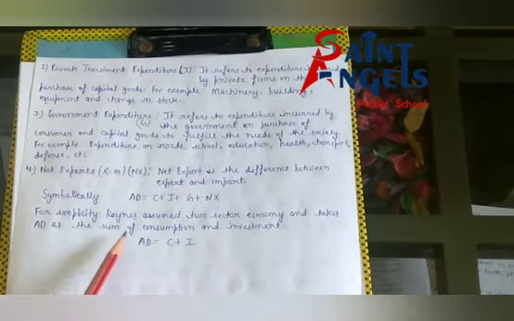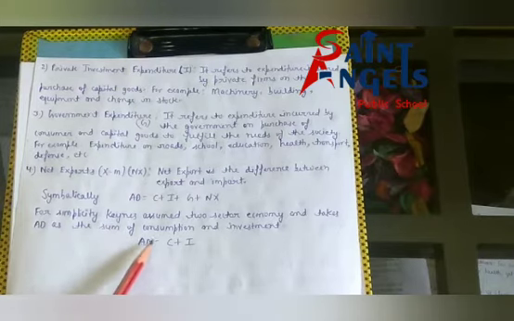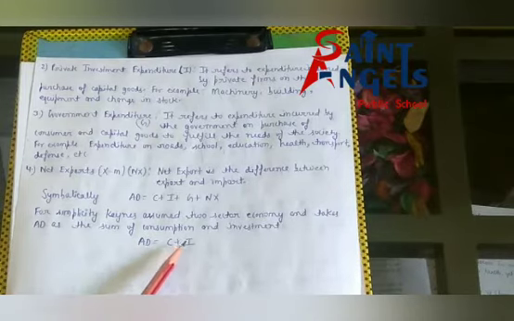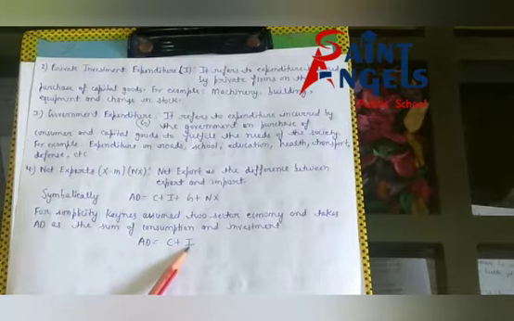So the formula of AD is equal to C plus I, household consumption expenditure plus private investment expenditure.